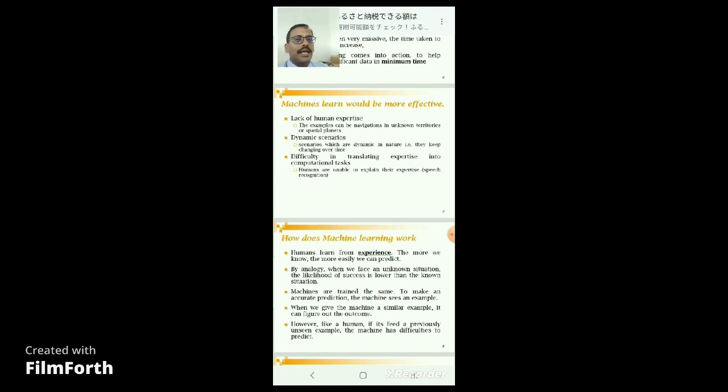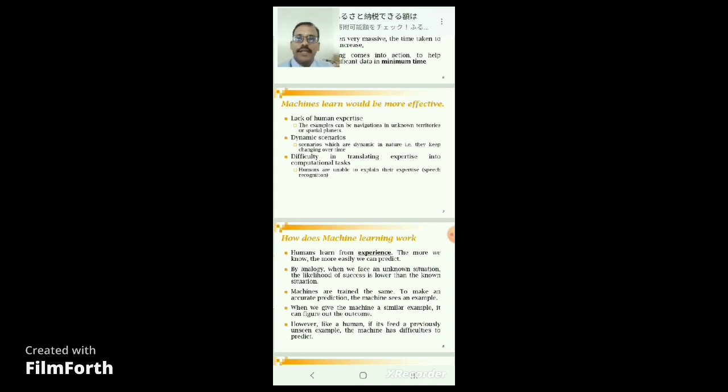Another is difficulty in translating expertise into a computational task. Humans are unable to explain their expertise in some situations, where we can implement machine learning. For example, speech recognition. For a human, recognizing speech in different formats is a difficult task, but a machine can do it with different techniques.